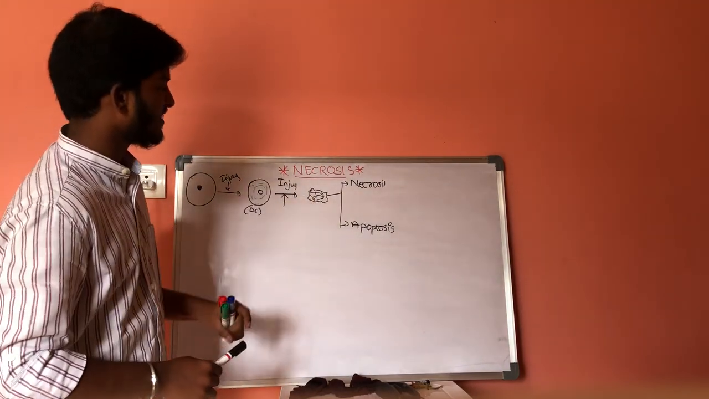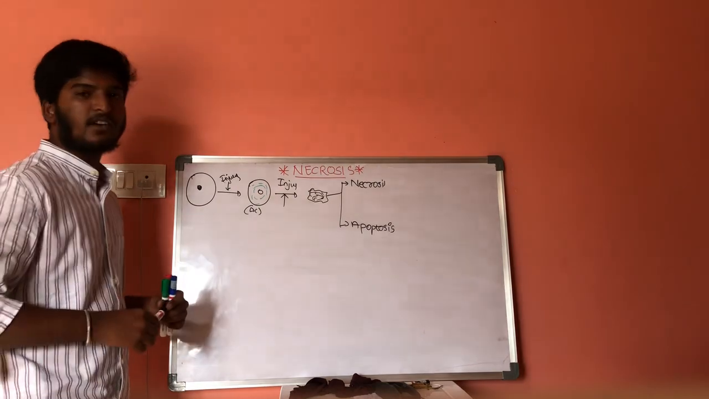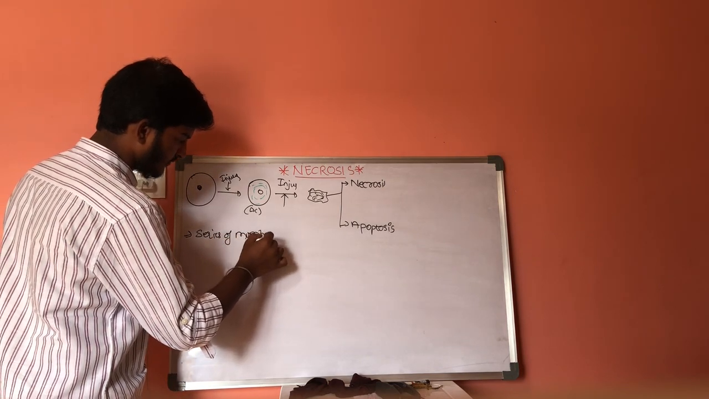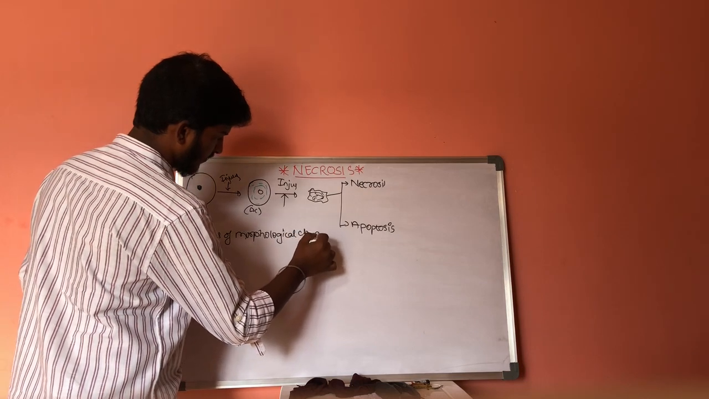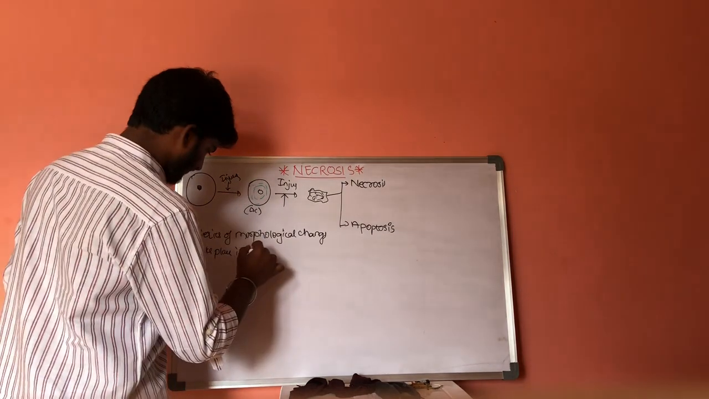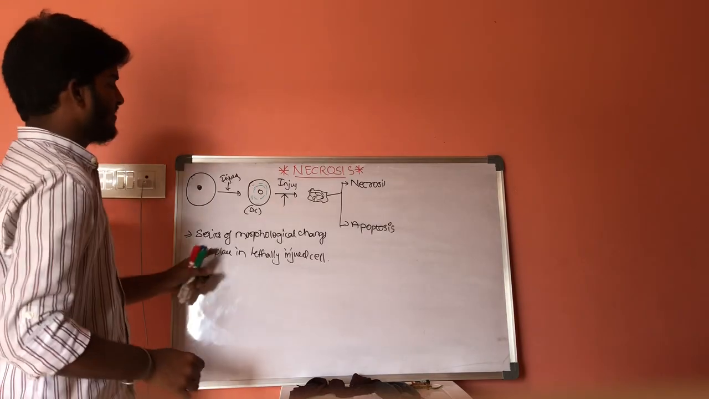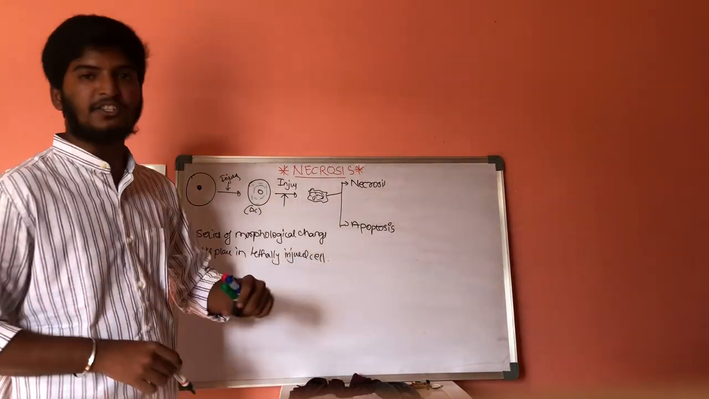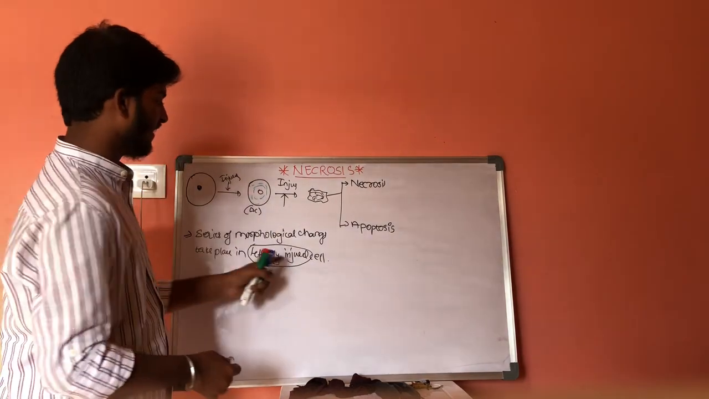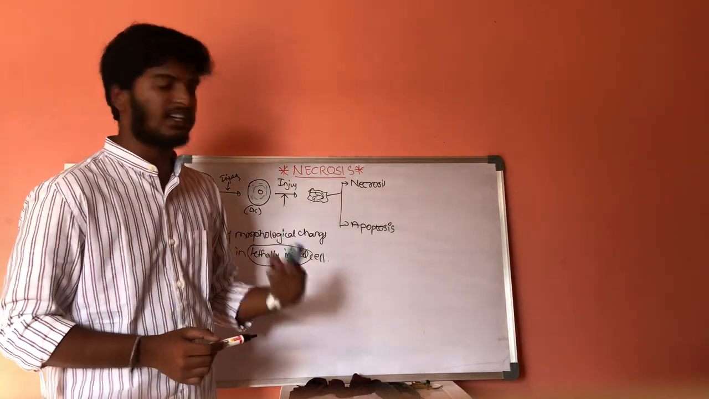And if we discuss the definition of necrosis, necrosis is a series of morphological changes which takes place in a lethally injured cell. What is a lethally injured cell? A lethally injured cell is nothing but an irreversibly damaged cell. By the definition, the series of morphological changes which takes place in a lethally injured cell is called necrosis.